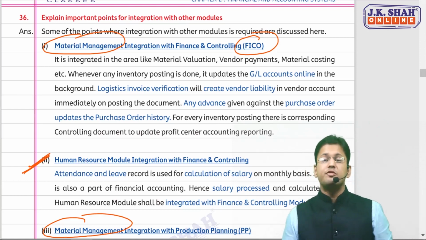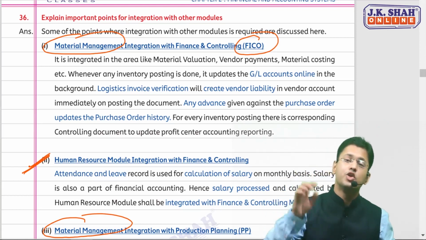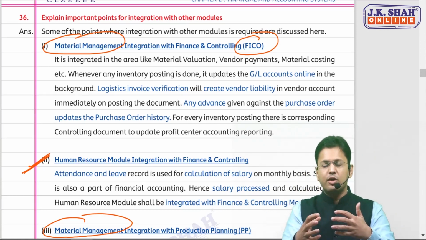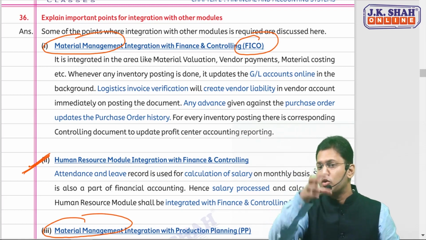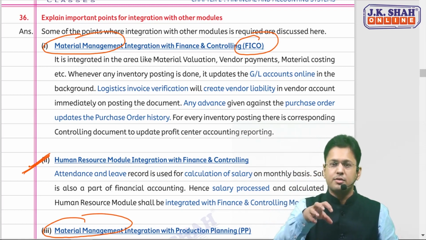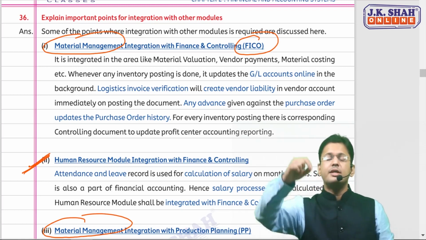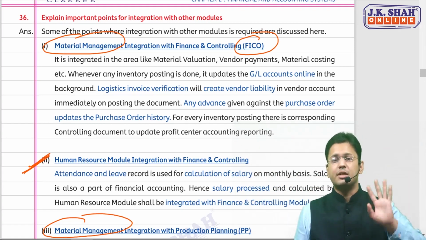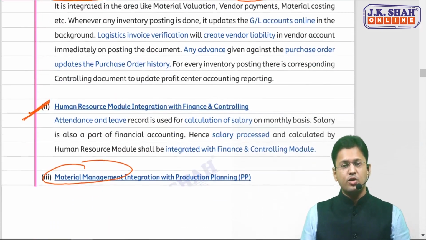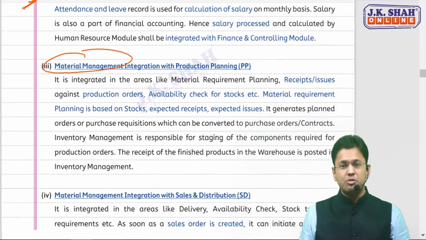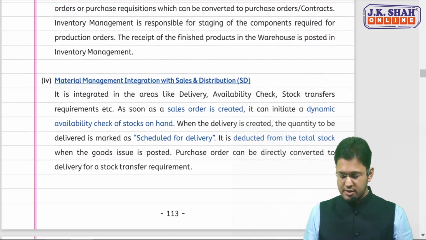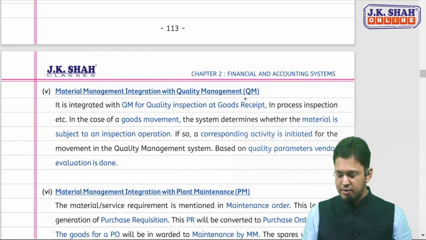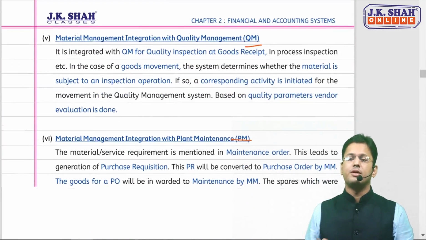This one is finance and controlling with human resource module. Now what are the integrations among them? I'll tell you later on, but just go with the points. HR module integration with finance and controlling. One is this. Then rest is all material management. Material management with finance and controlling. Material management with production planning. Material management with sales and distribution. Okay. Material management with quality management. Material management with plant maintenance.